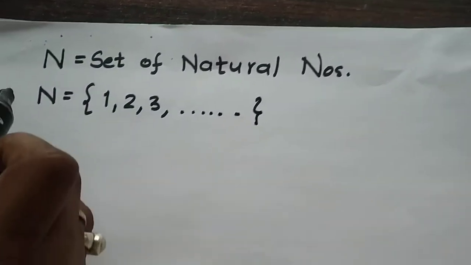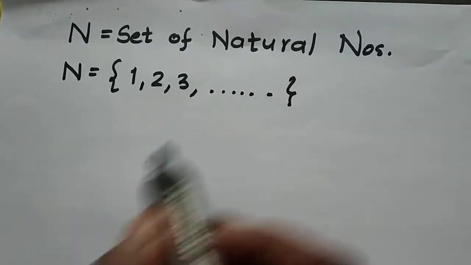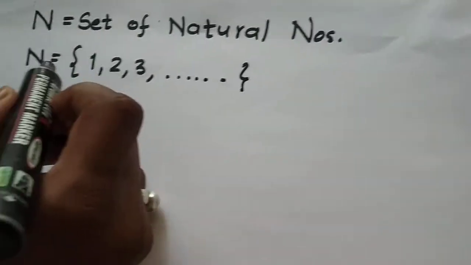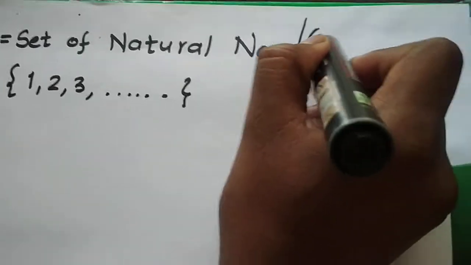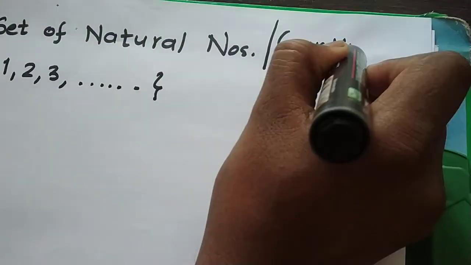So natural numbers are also called counting numbers.